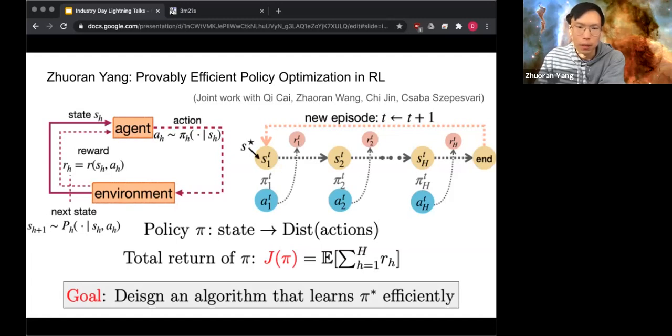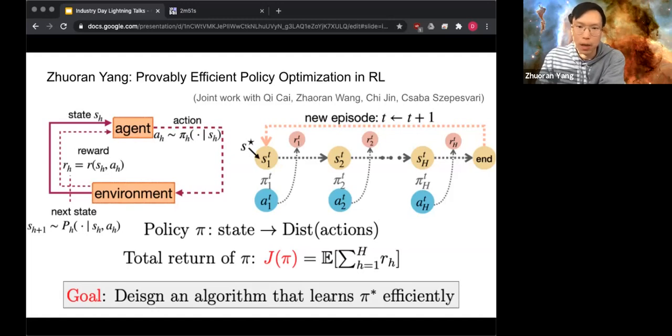So our setting is the standard episodic MDP. The MDP consists of H time steps. At each time step, the agent observes the current state of the system and takes an action according to its policy, and then receives a reward and moves to the next state according to the Markov transition kernel. Here, the transition is unknown to us. And when the episode ends, the agent plays a brand new episode again and adjusts its policy.